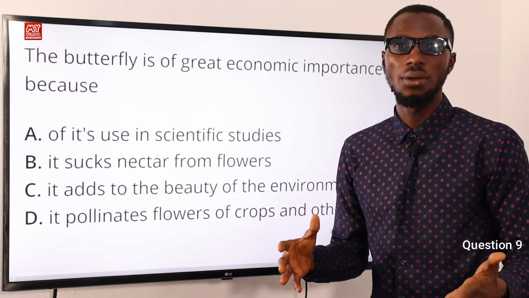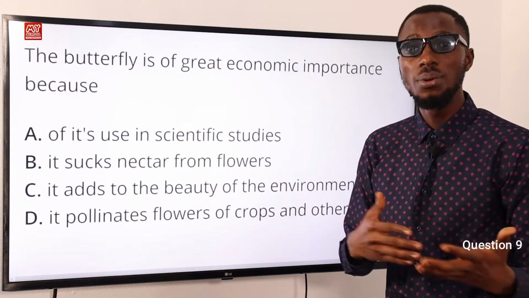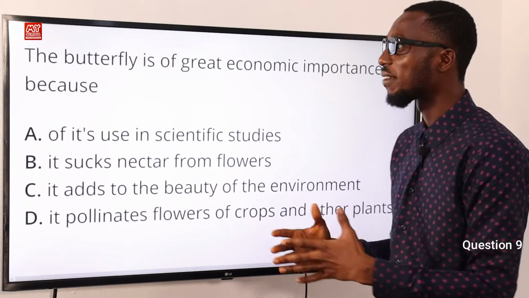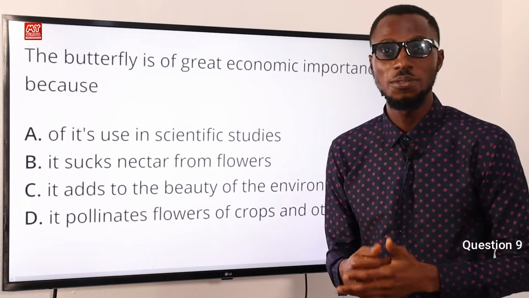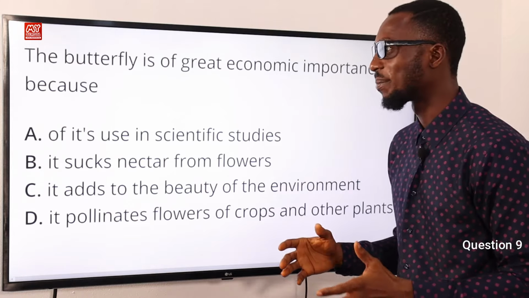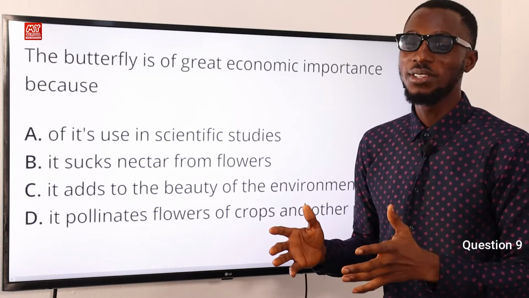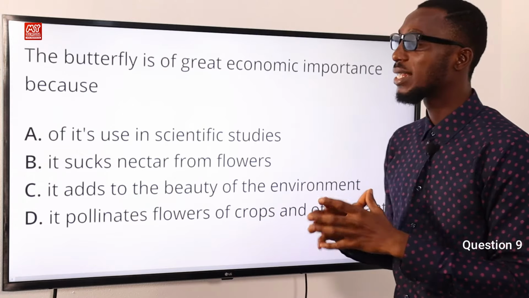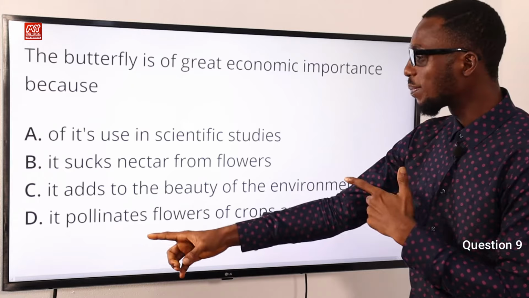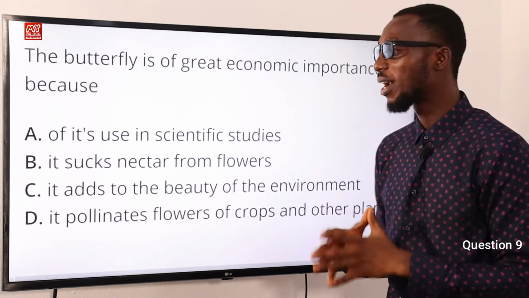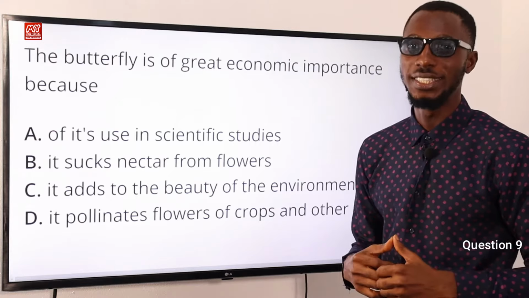We have certain species that feed wholly on aphids, so they serve as population control. Also, butterflies serve as a source of food to other kinds of organisms in the ecosystem. So let's go back to the question given to us. The butterfly is of great economic importance because it pollinates flowers of crops and other plants. So the correct option here is option D.